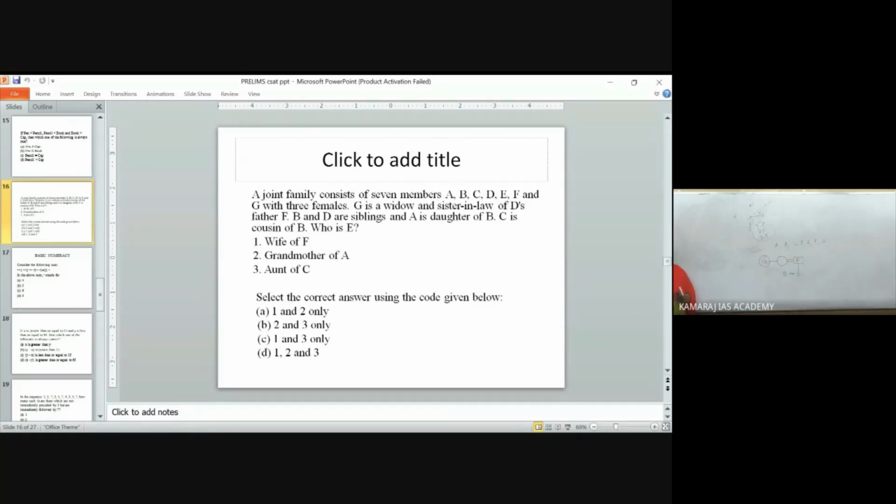Okay, G is a widow. First statement, G is a widow and she is sister-in-law of D's father F. B and D are siblings and A is daughter of B. C is cousin of B and who is E? Then who will be E? Answer my question. Who will be E?